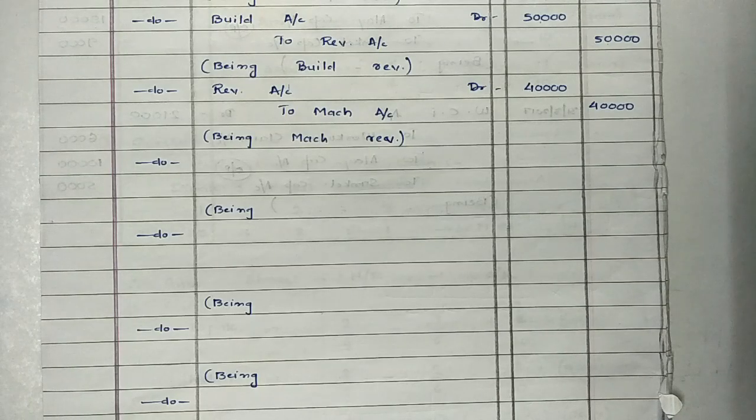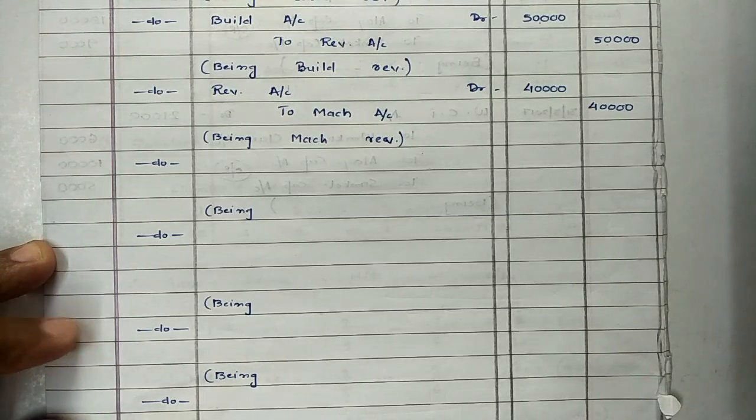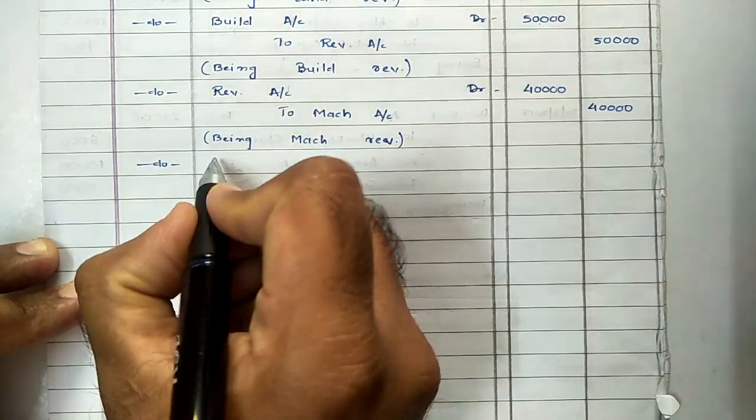Then next adjustment, third one, value of investment is to be reduced 30%. Previous value of investment as per balance sheet was 40,000 and it is to be reduced 30%, means 30% of 40,000 will be equal to 12,000. In short, we are required to reduce the value of investment by rupees 12,000. Investment, again it's our asset. In order to decrease asset, asset has to be credited.